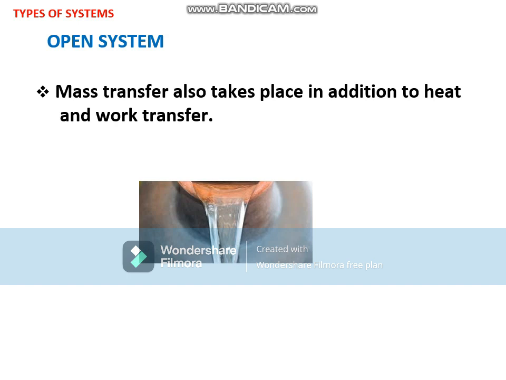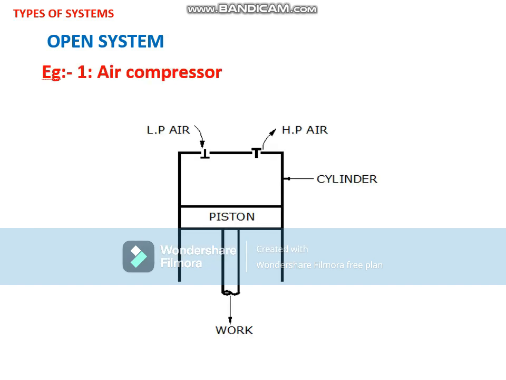Open system. In the case of an open system, mass transfer also takes place in addition to heat transfer and work transfer. So heat transfer will be there, work transfer will be there, and mass transfer too. Some quantity of substance will be entering the system and the same quantity of substance will be leaving the system also. So mass transfer also takes place.